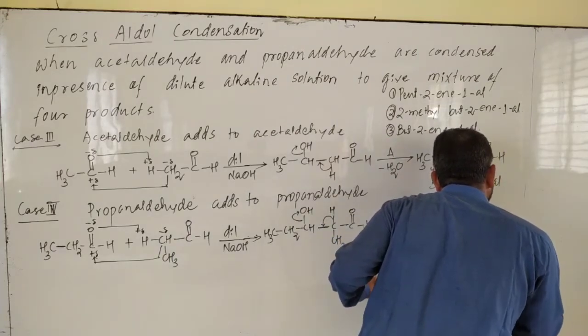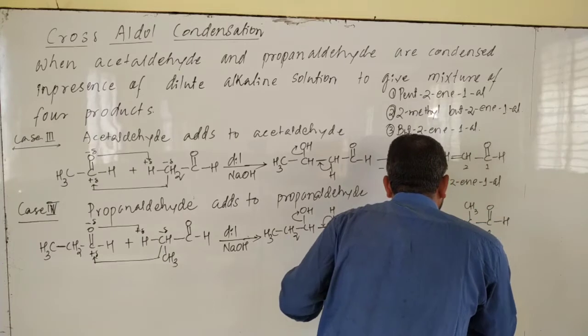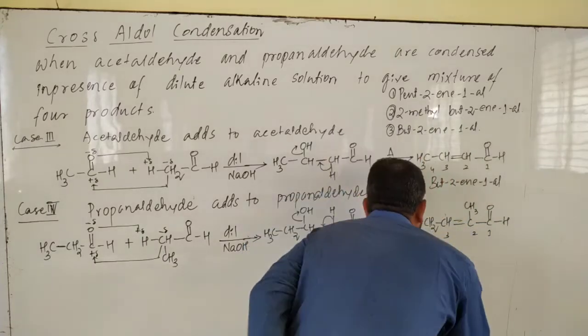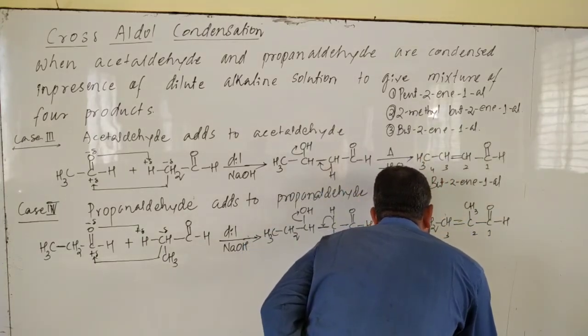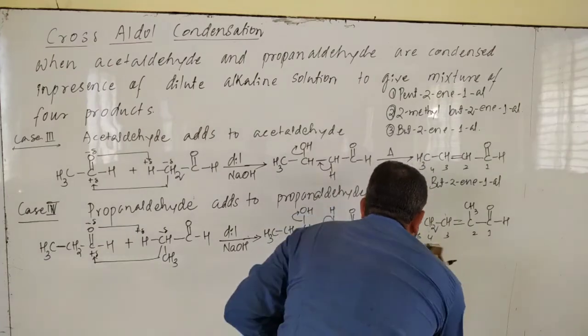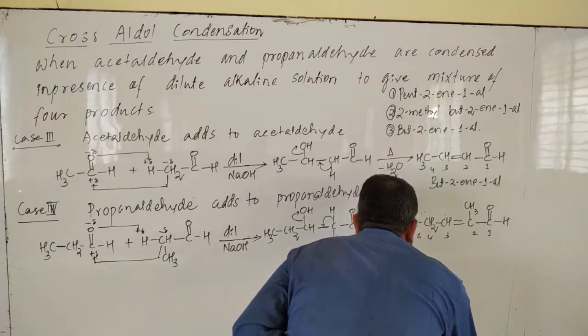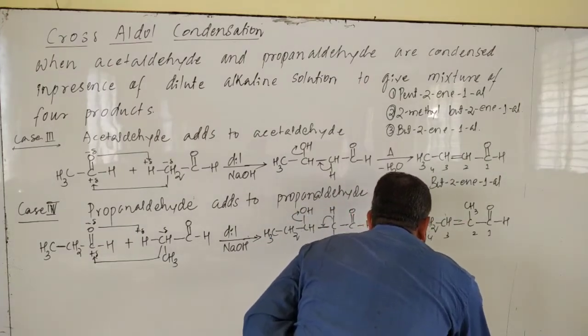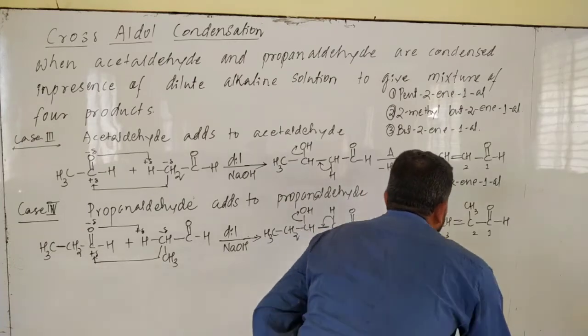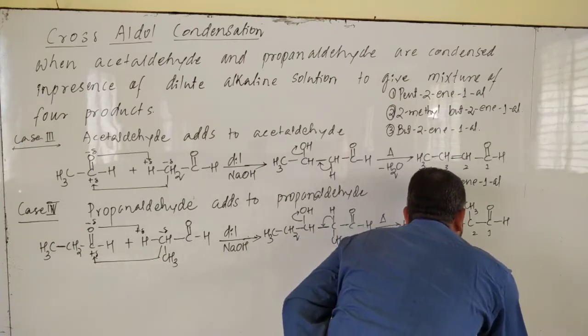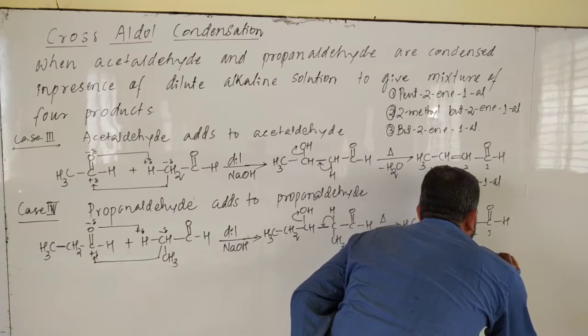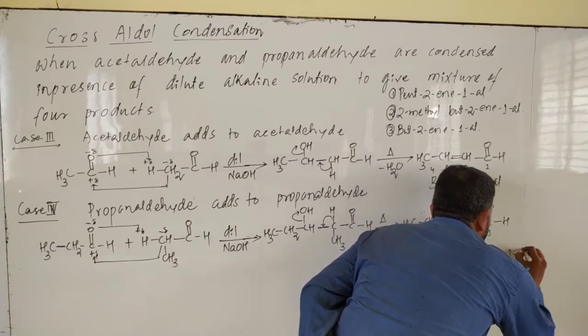Now name this one, 1, 2, 3, 4, 5. What is the name? Over here at carbon number 2 there is a substituent, 2-methyl pent-2-en-1-al.